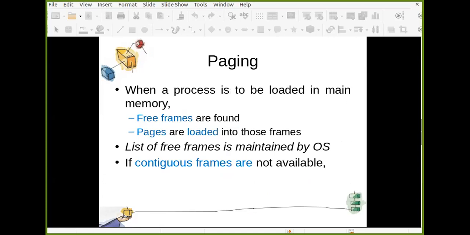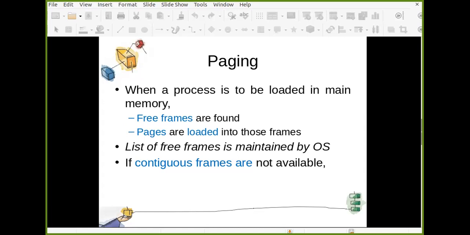So what happens in paging? When you need to load a process into main memory, first of all, free frames need to be found. It will be checked which free frames are available in the main memory, and the pages of your process are loaded into those free frames. And this list of free frames is always maintained by the OS.